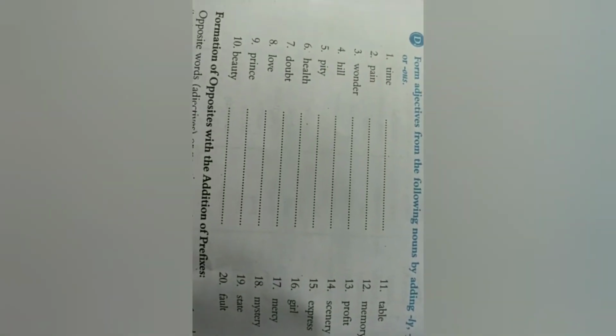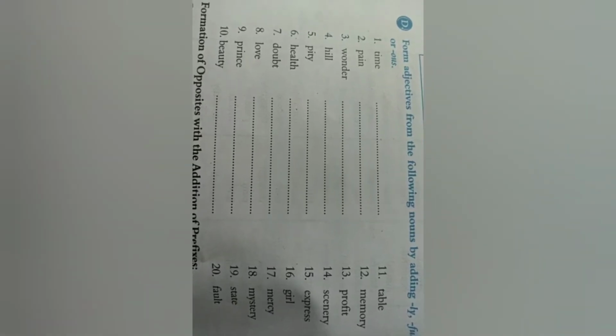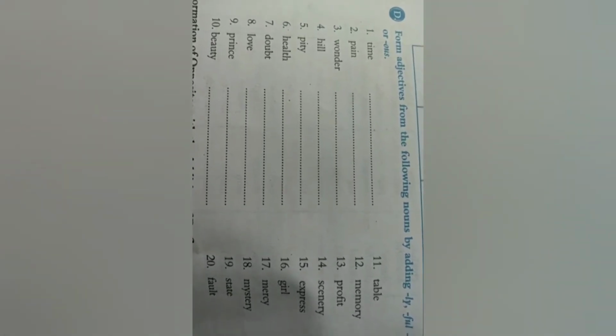You have to form the adjectives from the following nouns by adding ly, ful, able, ar, ic, ive, ish, or less. Like time, pain, wonder, hill, pity, health, doubt, love, prince, beauty, table, memory, prophet, scenery, express, girl, mercy, mystery, state, and fall.